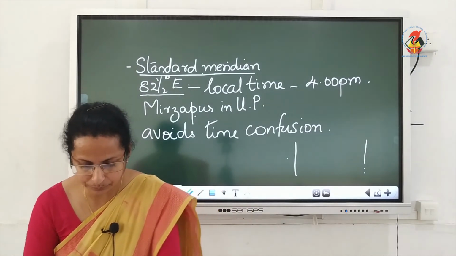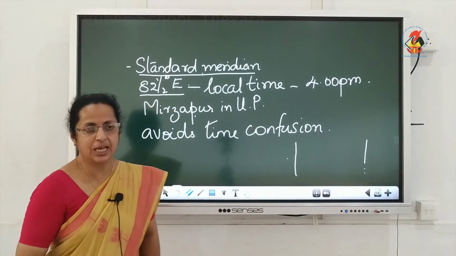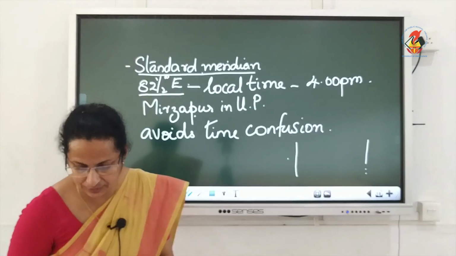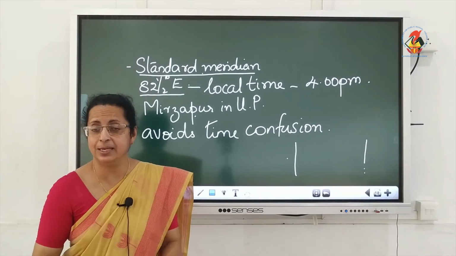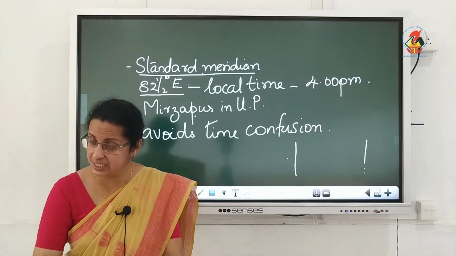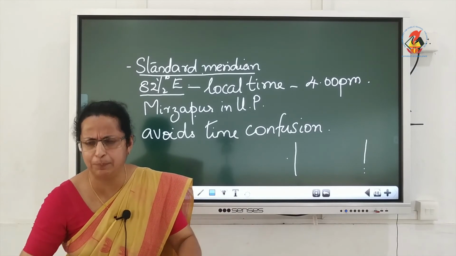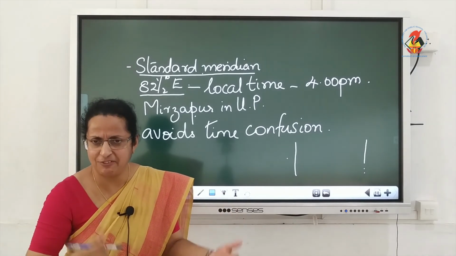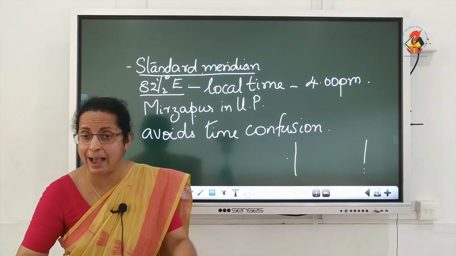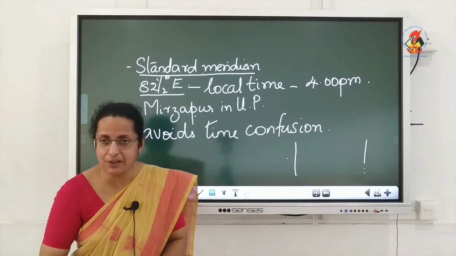So, what did we understand from all these basic facts that we learned? That our country, India, is a country of diversities, with different kinds of relief features. We have mountains, plateaus, rivers, valleys, coastal plains, islands, and many geographical diversities.